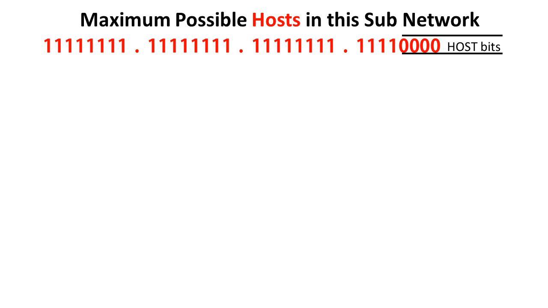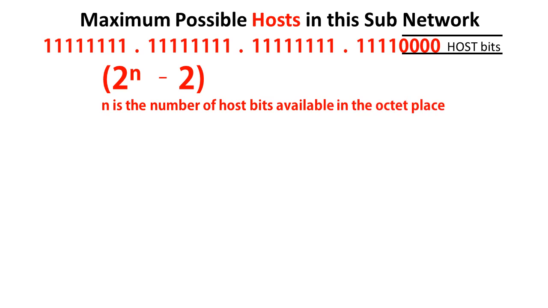Let us now calculate how many hosts can be allotted in this new subnetwork. The formula is 2 to the power n minus 2. Here n is the number of host bits available in the octet place.